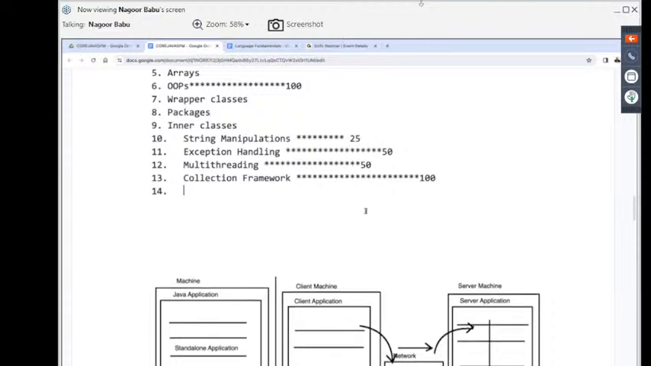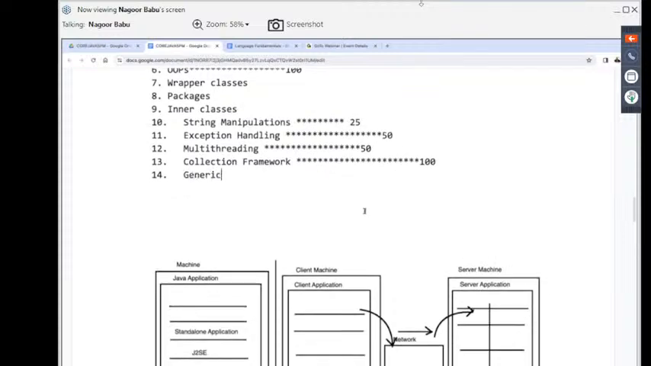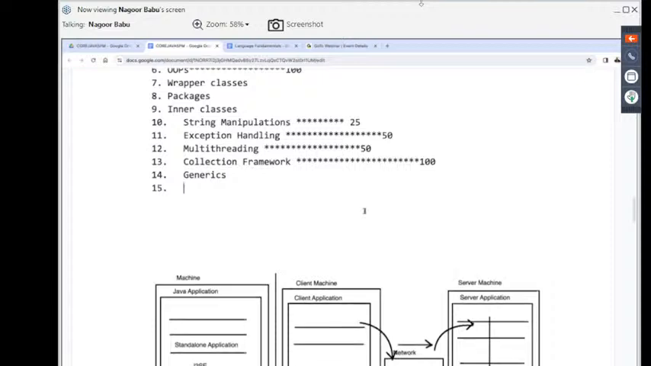Right, sir. After completion of this collection framework, what next here? We are going to understand generics. But at present you may not understand the generics, no? In the future I will discuss it clearly. Along with the collection framework, we have to understand it clearly. After completion of this, the next topic is what there?